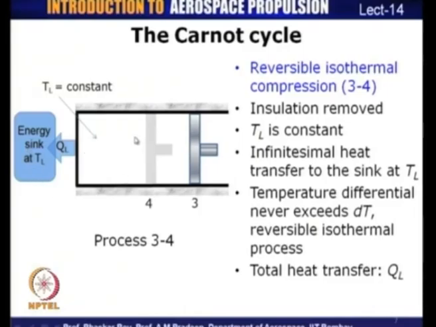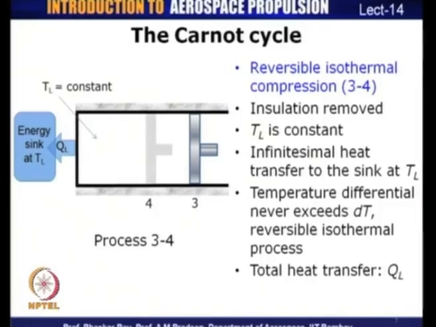Now, the system was at temperature T_L at the end of the second process. Because this has to be an isothermal process, temperature T_L has to remain a constant. And how do we ensure that the temperature can remain a constant? It can be ensured if, as the piston moves quasi-statically, the temperature rises by an amount dT, and at the same time we are able to transfer this heat from the system to the sink, which is again at a temperature T_L.